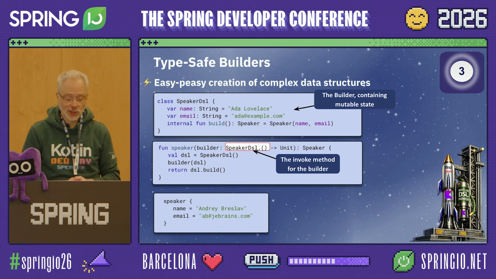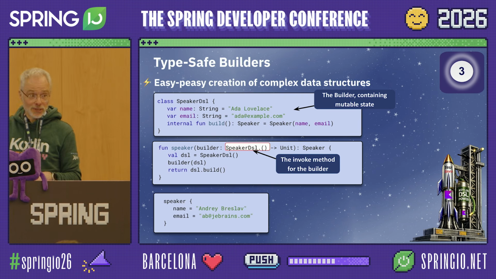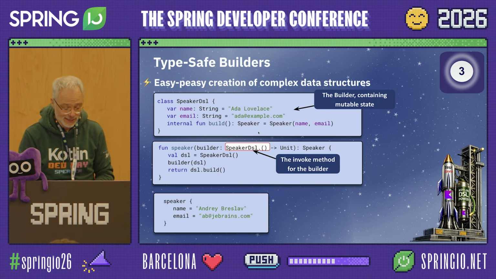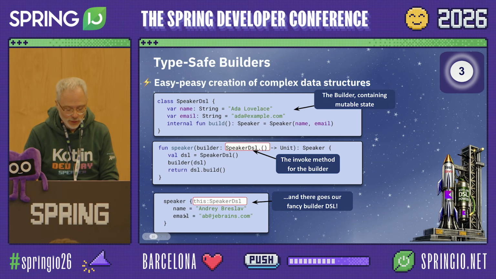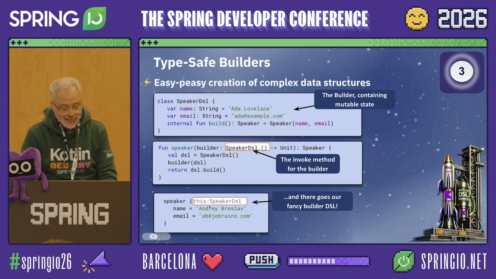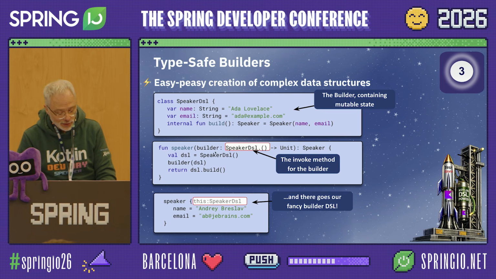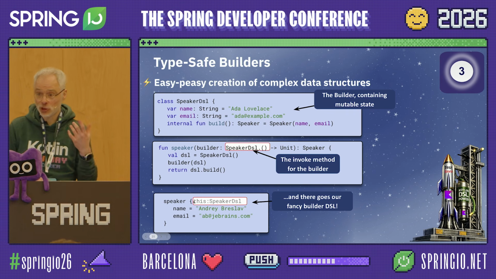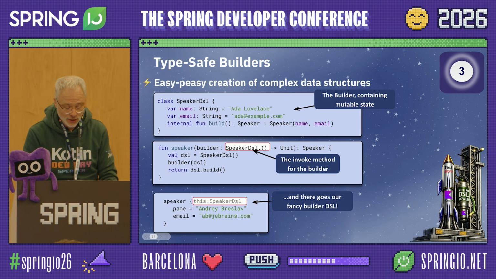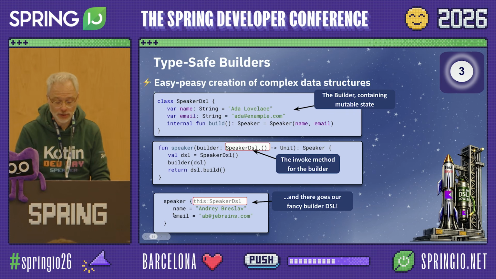So let's see what the implication is, because the result we get with this particular setup is this, right? So we can say speaker, curly brace, name, email. How does this work? It works as follows. In this code block, we actually get the instance of SpeakerDSL we have created here. So here we create an instance of the SpeakerDSL. And this instance is implicitly available in this scope. So that's why I can call this.name, this.email, and so on.